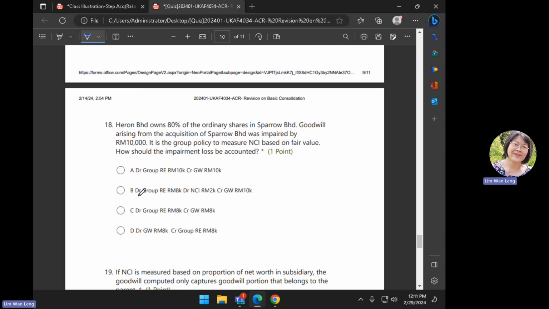Heron owns 80% of the ordinary shares in Sparrow. Goodwill arising from the acquisition of Sparrow was impaired by 10,000. So this is the impairment loss. And NCI in the group is measured based on fair value. So, which means what? When you measure the NCI based on fair value, you are calculating the full goodwill. So, when there is any impairment, impairment loss needs to be shared between the parent and the NCI.